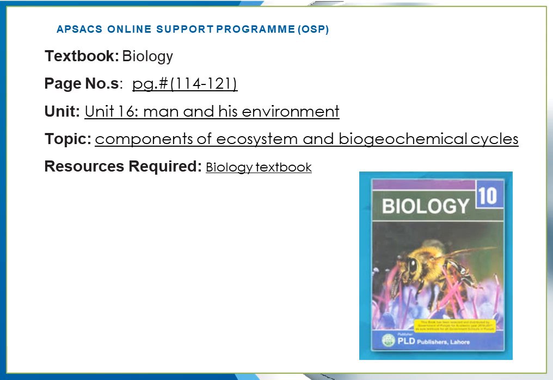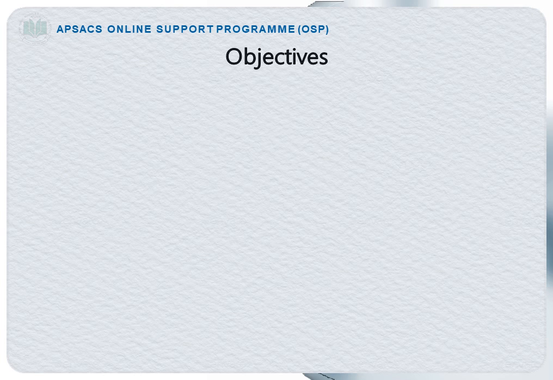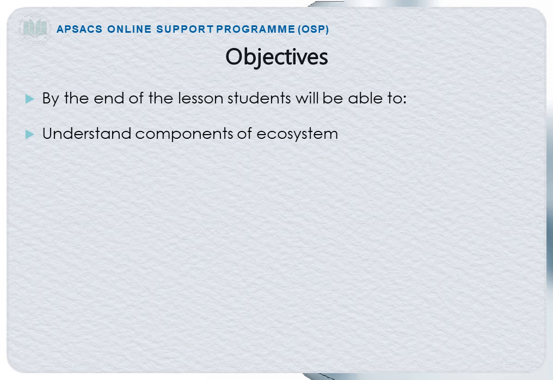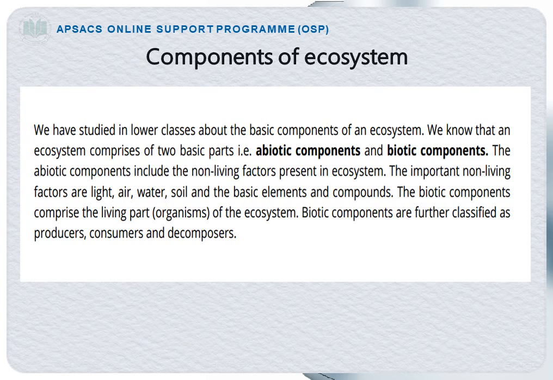Textbook Biology, page 114 up to 121, unit 16, that is Man and His Environment, and the topic is components of ecosystem and biogeochemical cycles. Objectives. By the end of the lesson, you will be able to understand components of ecosystem and describe biogeochemical cycles.